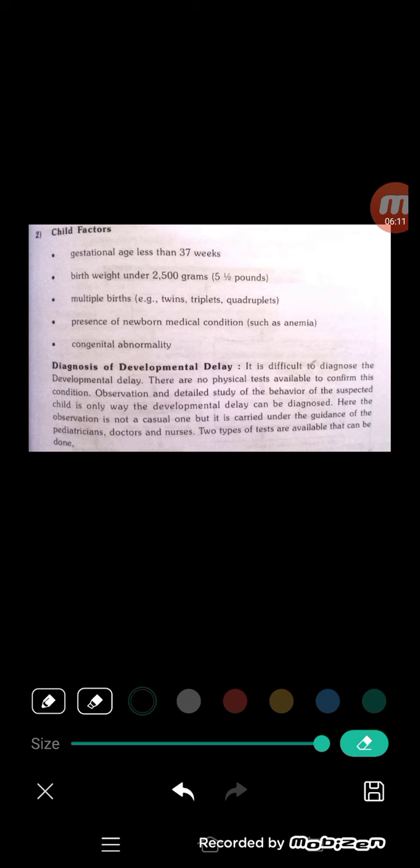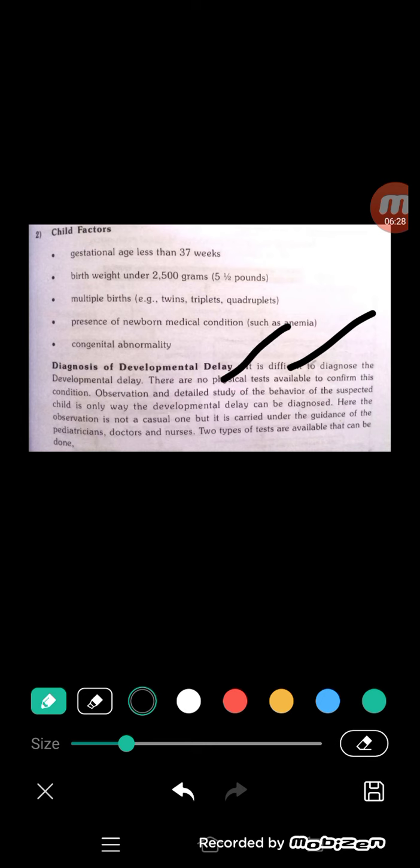How to diagnose this developmental delay? This is very difficult. Developmental delay cannot be easily determined or identified. There are no physical tests available to confirm developmental delay in the baby during the pregnancy. Observation and detailed study of the behavior of the suspected child is the only way developmental delay can be diagnosed. So it is an observation period.